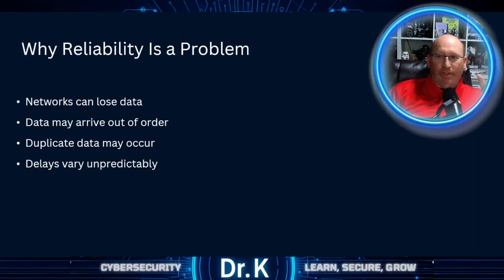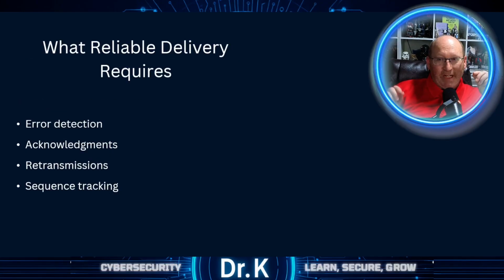All right, so networks do not guarantee perfect delivery. Packets can be lost, they can arrive out of order, they can be duplicated, or they can experience variable delays. We know that reliable data transfer exists to handle those realities, and we need to provide applications with the illusion of a dependable communication channel. And yes, I said the illusion of a dependable communication channel, because there is no such thing as a dependable communication channel. All right, to achieve reliability, our protocols must detect errors, they must confirm successful delivery, and they must retransmit missing data. Those are the three keys associated with reliability across the internet.